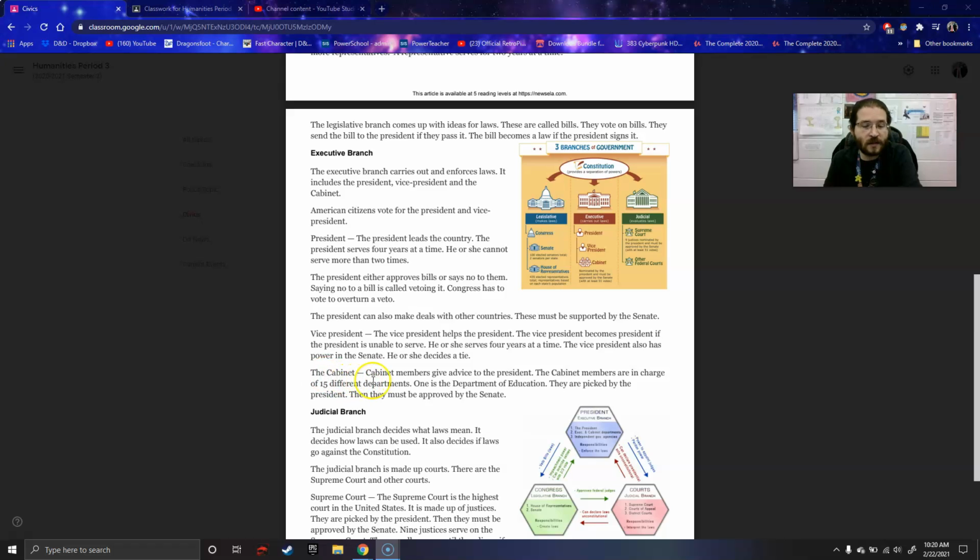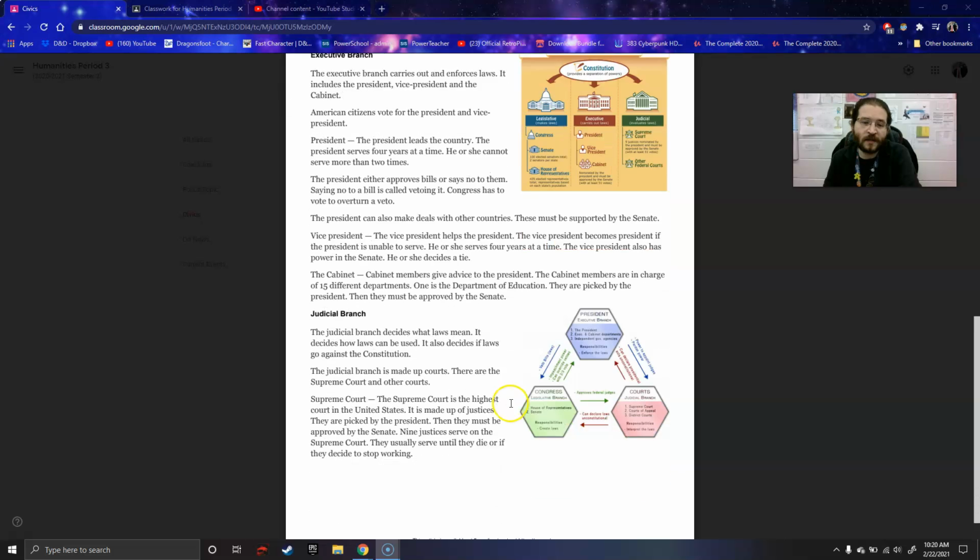The cabinet. Cabinet members give advice to the president. The cabinet members are in charge of 15 different departments. One is the Department of Education. They are picked by the president. Then they must be approved by the Senate.